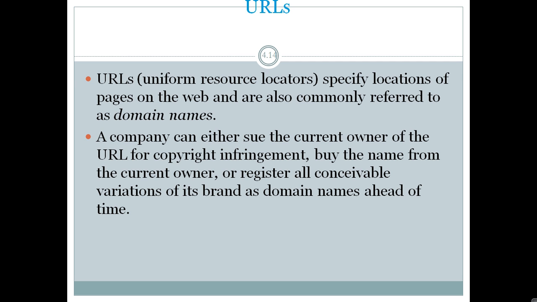By this way they can make their URLs unique, and after that they are required to register it so that it is not taken by someone else. By this way the most suitable domain name of the company remains with the company for a long time, and that is why it is very important.